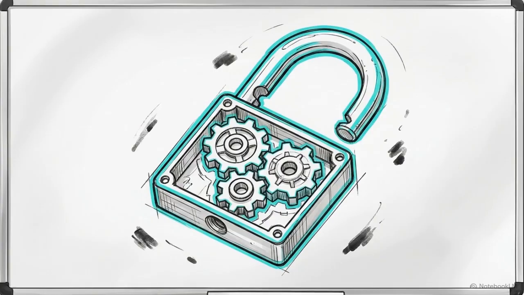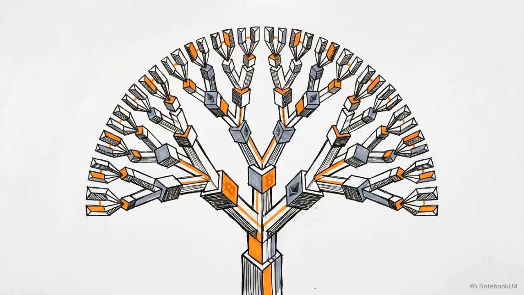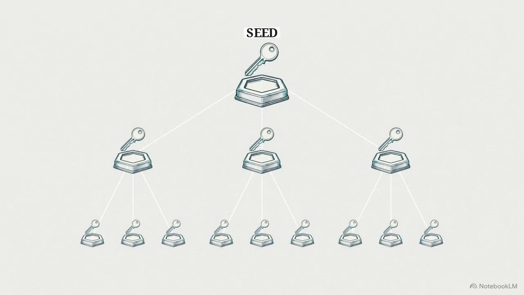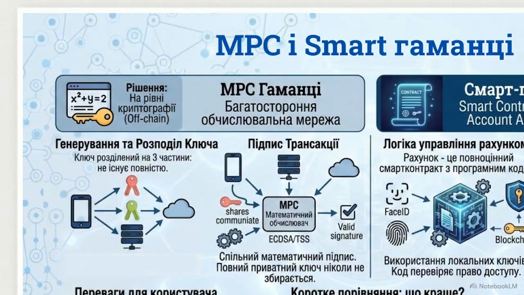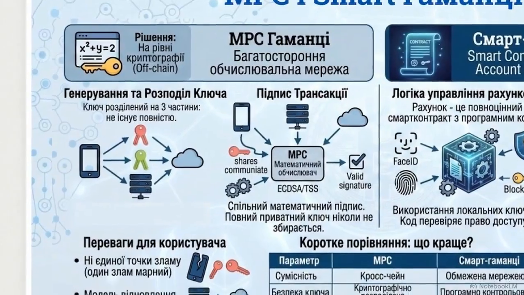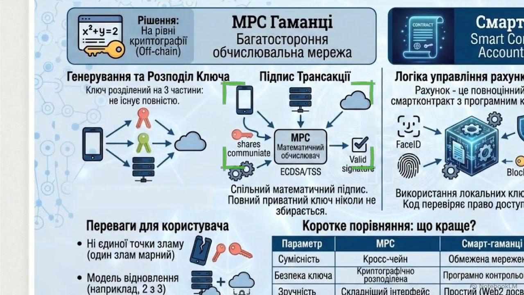This shift toward programmable constraints solves the fatal flaw of the traditional HD wallet. The master seed is a brittle single point of failure. If the seed is compromised, the entire deterministic tree falls. Institutions use multi-party computation, or MPC. As detailed here, the private key is mathematically divided into separate shares across different devices. During a transaction, they communicate to calculate a signature together without ever forming a complete key.